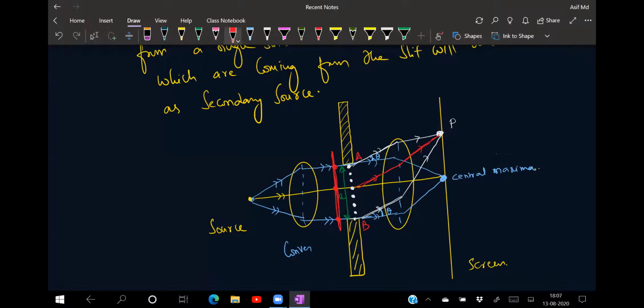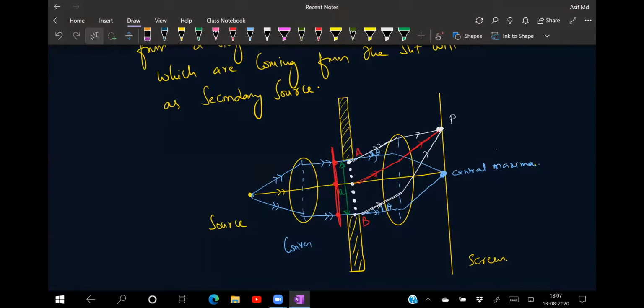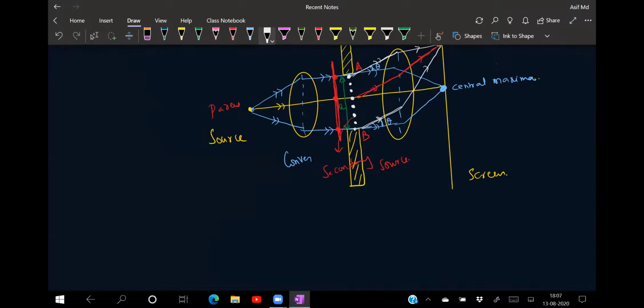Okay, that is a rough diagram of your single slit. So this one is nothing but what? A parent source. The wavelets in the opening A, each and every point on this will be acting as secondary sources. They are acting as what? Secondary sources.